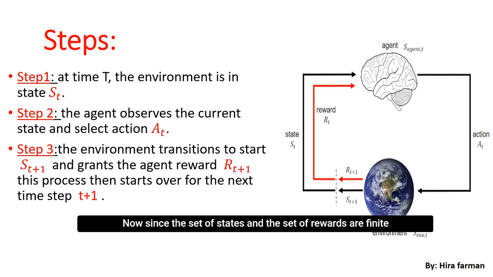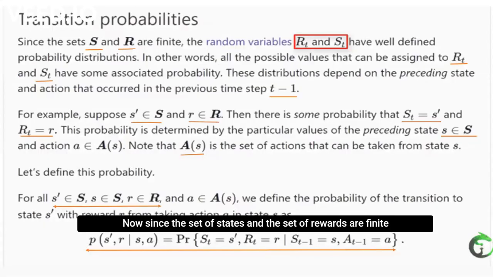Now, since the set of states and the set of rewards are finite, the random variables R_t and S_t that represent the reward and the state at time t have well-defined probability distributions. In other words, all the possible values that can be assigned to R_t and S_t have some associated probability. This distribution depends on the preceding state and action that occurred in the previous time step, t minus 1.